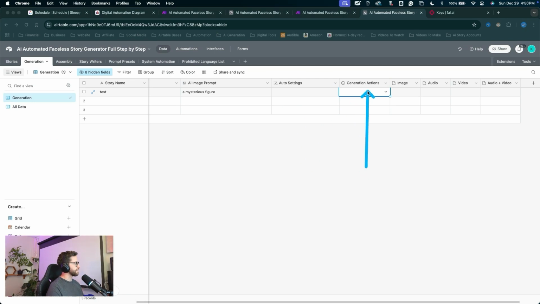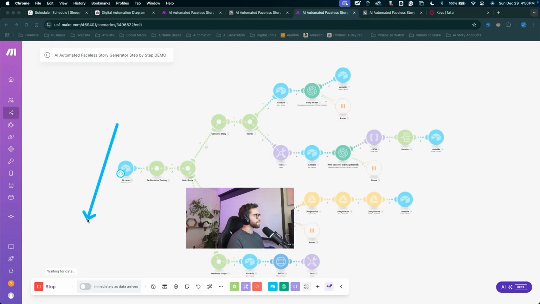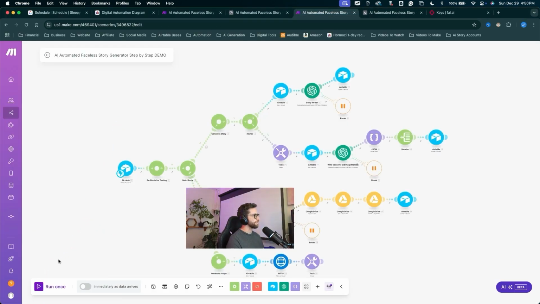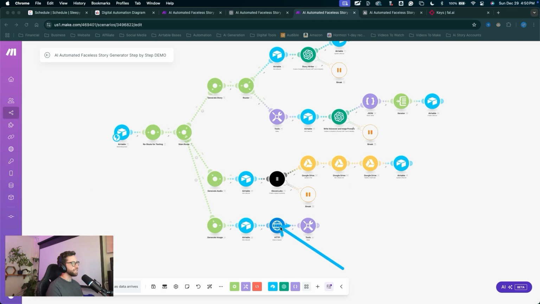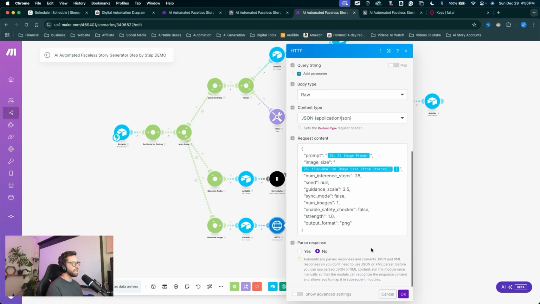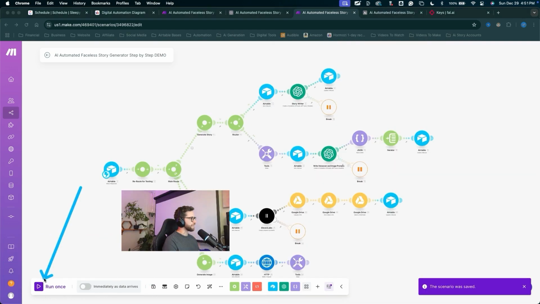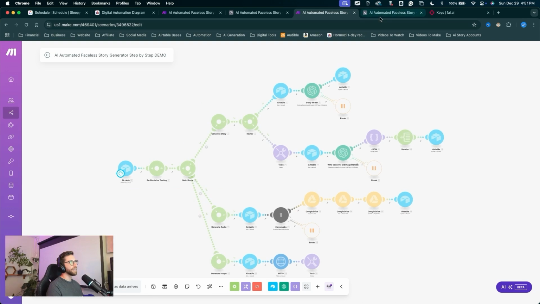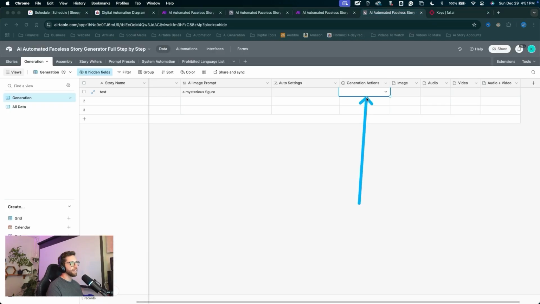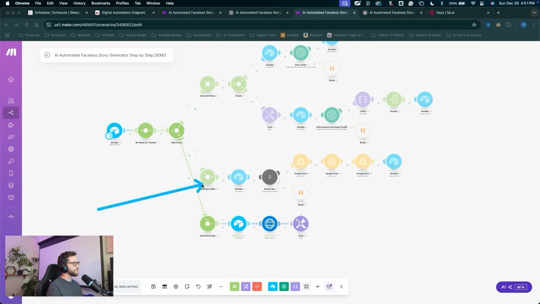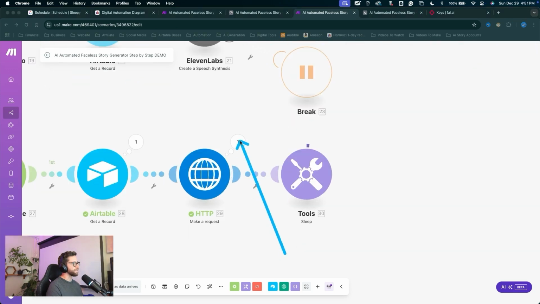But before we do that, there is one thing we forgot in one of the modules. Real quick, let's jump back into Make. We can stop this from running. Click stop. Click force stop, come into the HTTP module here, scroll down, and we want to make sure that parse response is toggled on yes. Click OK, save it one more time, come down here to run once, jump back into Airtable and let's generate that image. Watch it run down. There it goes. We made that call to FAL and now that sleep timer is activated.